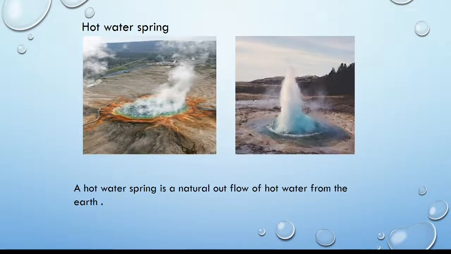Hot water spring. A hot water spring is a natural outflow of hot water. Spring is the outflow of water, but a hot water spring is an outflow of hot water from the earth. When hot water comes from the earth, we call it a hot water spring. We can see here the image of two hot water springs.